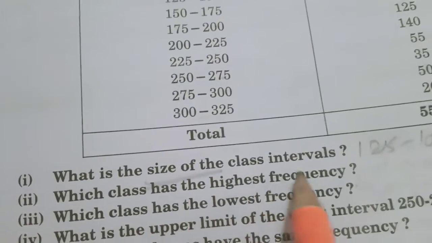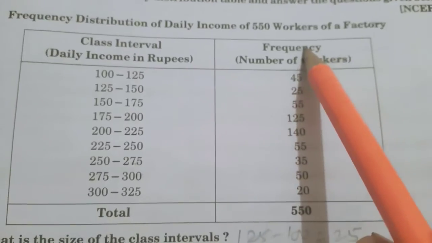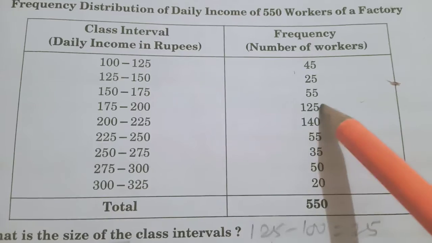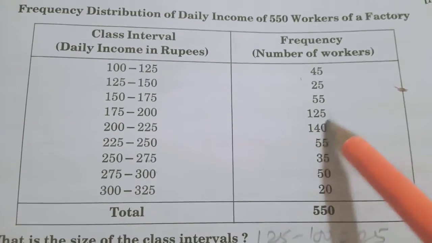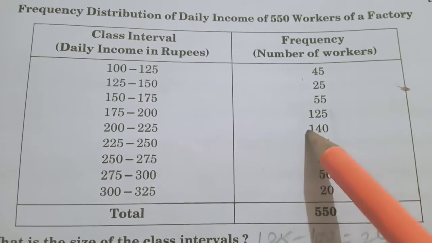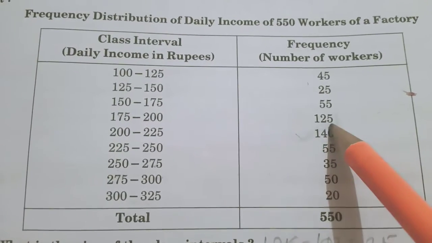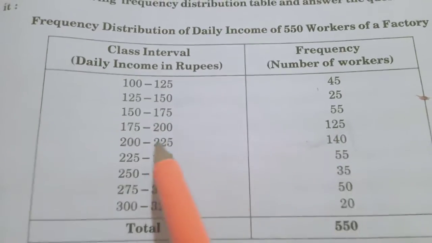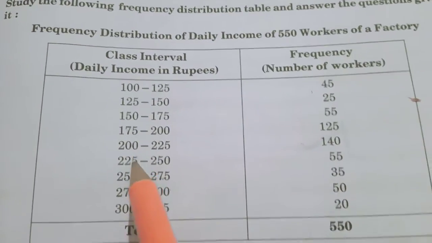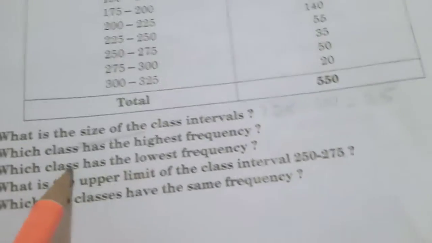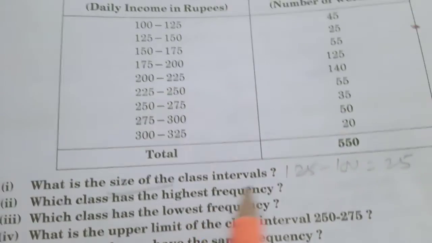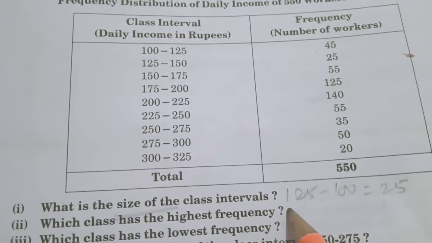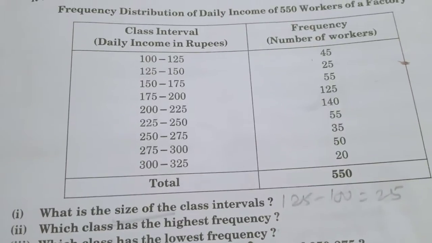Which class has the highest frequency? Come to the frequency column and find the highest term. These are all 2-digit terms. Only these are the 3-digit terms, 125 and 140. Which number is bigger of these two? 140. Therefore 140 is the maximum frequency. And it is related to which group? 200 to 225. Therefore, the answer to which class has the highest frequency is 200 to 225. Clear?